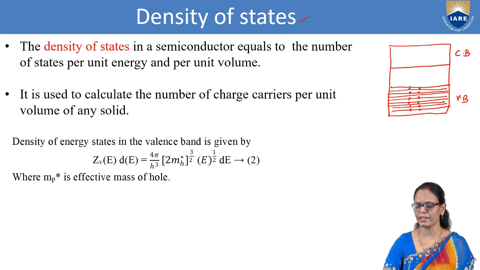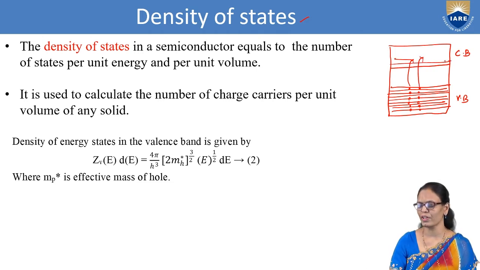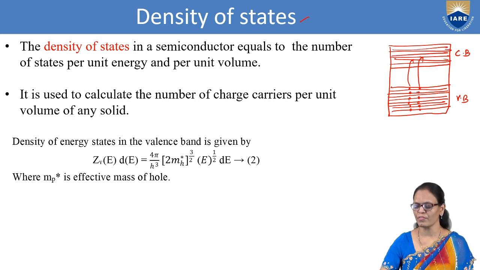Now when these electrons are moving to the conduction band, here also we have different states. If the electrons are moving from the valence band to the conduction band, there are holes being generated here. Now we are trying to calculate the concentration of holes in the valence band. So the easiest way to do that is to first calculate the number of states.